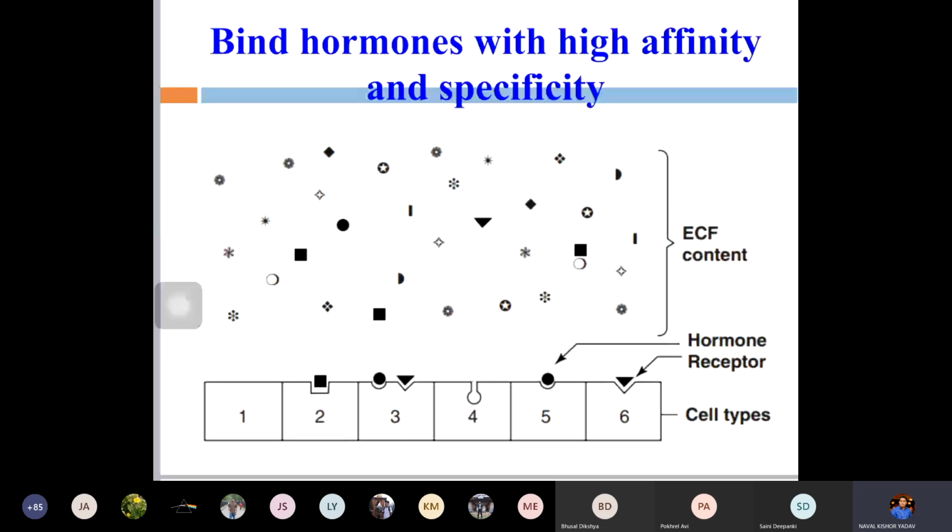Now, as I said before, only a specific type of hormone can bind to a specific receptor. In cell 1 there is no receptor, so hormones cannot bind to cell type 1. But in cell type 2, only this rectangular type of hormone can come and bind, which is particular for cell type 2. In cell type 3, 2 hormones can bind: one is the triangular hormone, and the other is the round one, which can bind to cell 3.